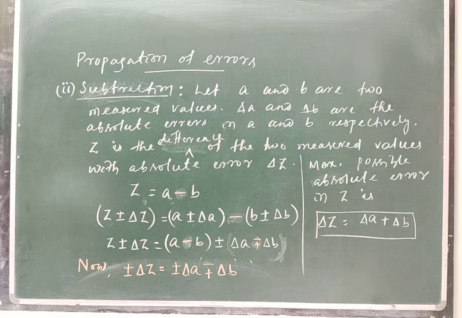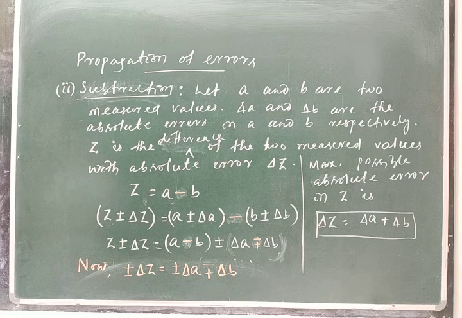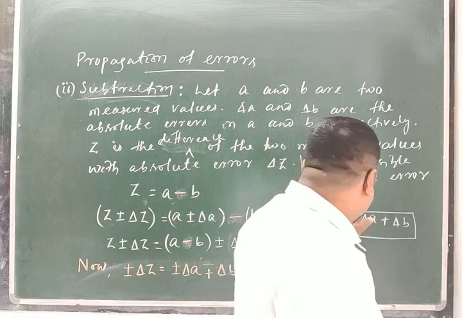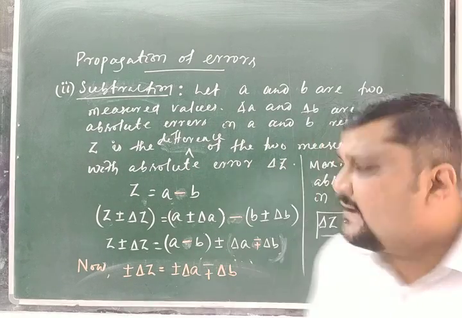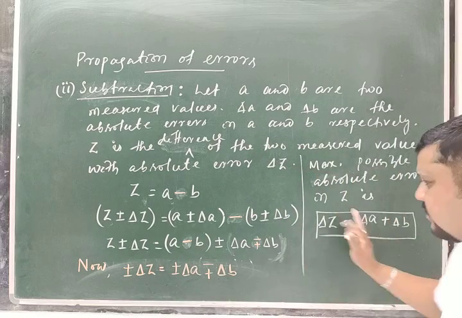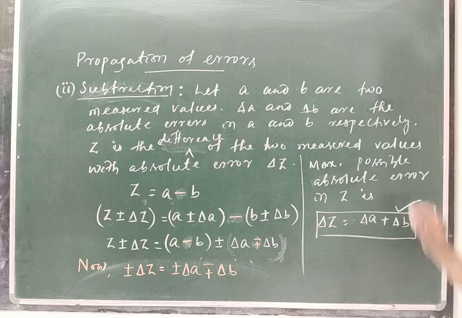So in this case, when you find the possible errors in the measurement of Z, we will write the maximum absolute error in Z. Now you see here, the maximum one is delta Z is equal to, what will be the maximum? Both should be plus. So this will give you the maximum.